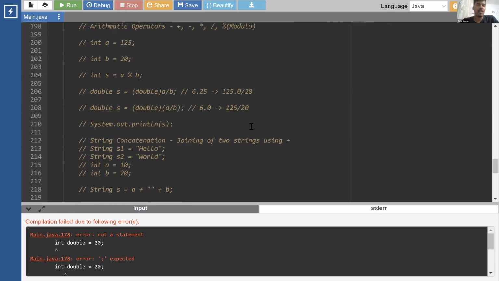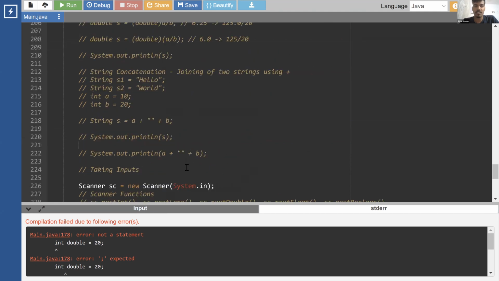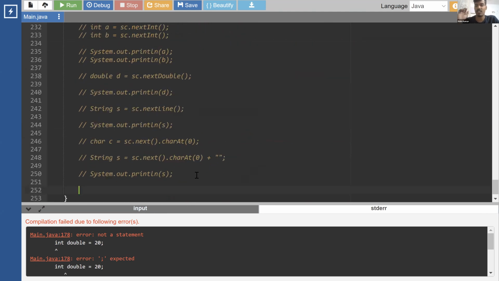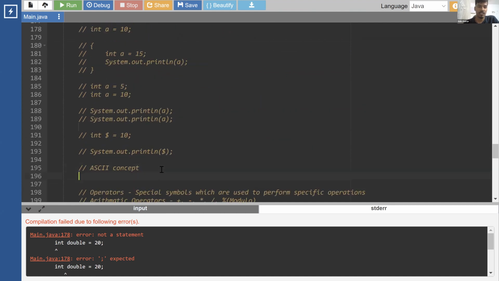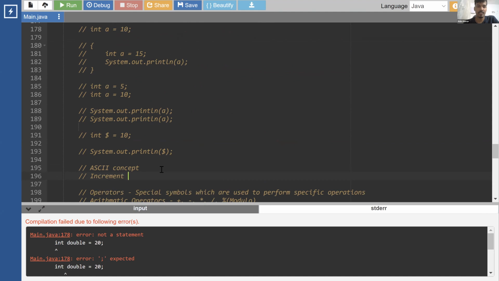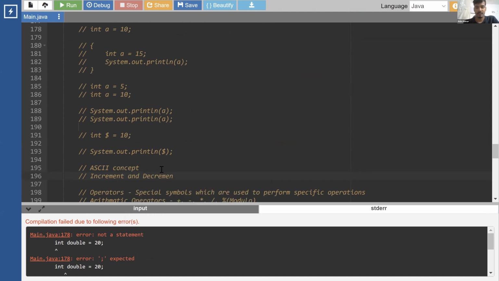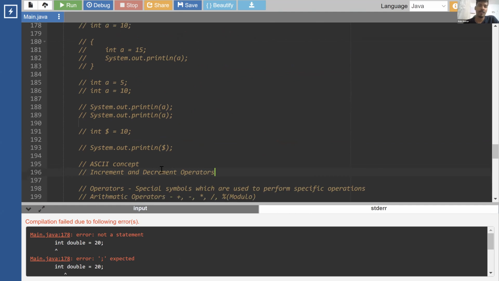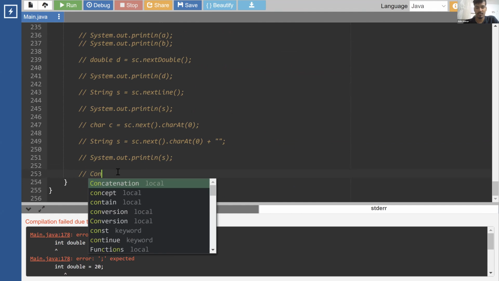Okay. We'll learn about the ASCII concept. I'll just start with conditionals and then we'll come back to ASCII. I guess that is not very much needed now, but we'll cover it. Let me write one more thing that I want to cover with ASCII: the increment and decrement operator. Next, let's start with conditionals first. Then I'll revisit that part.